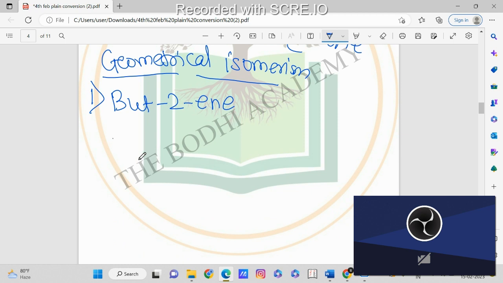Okay, we can write it in this way. But we can also write this compound in two ways, using geometrical isomerism. It means the geometry of the compound will differ. So what is geometrical isomerism?